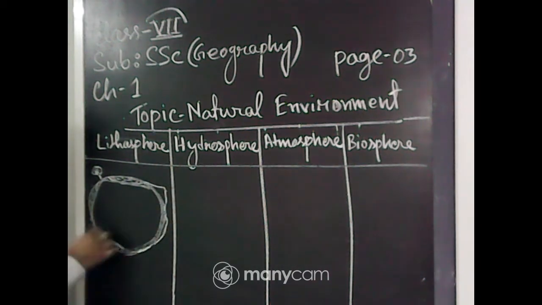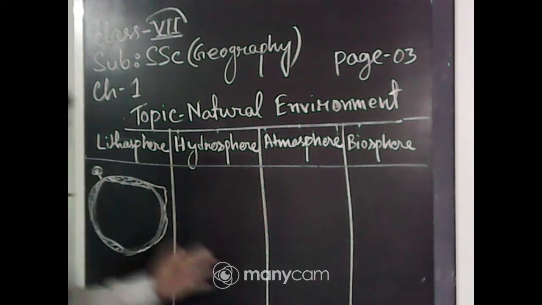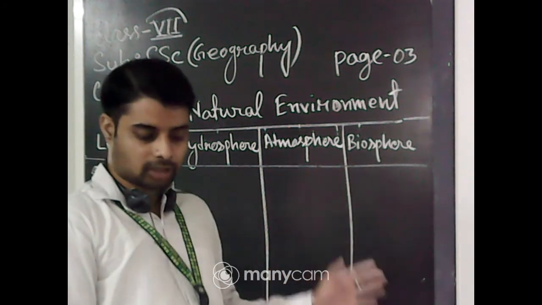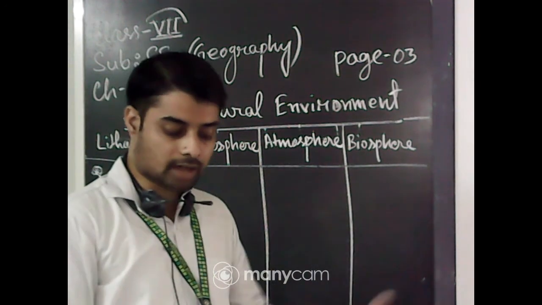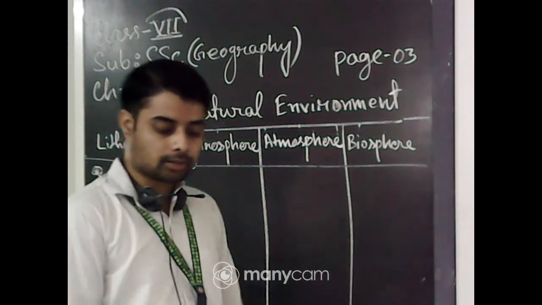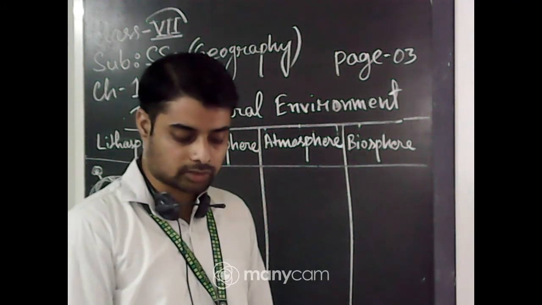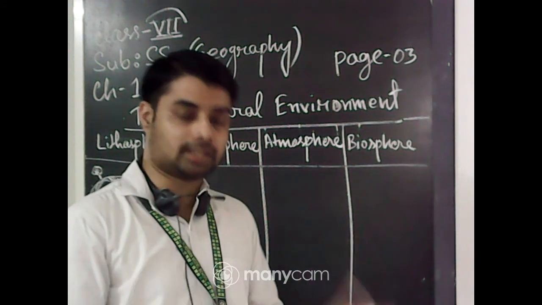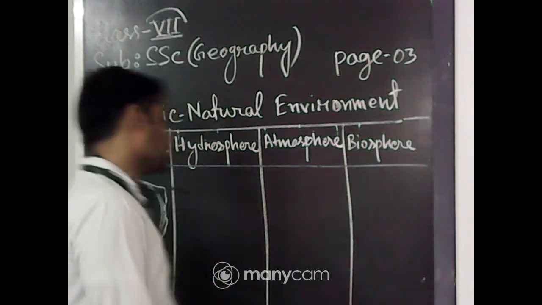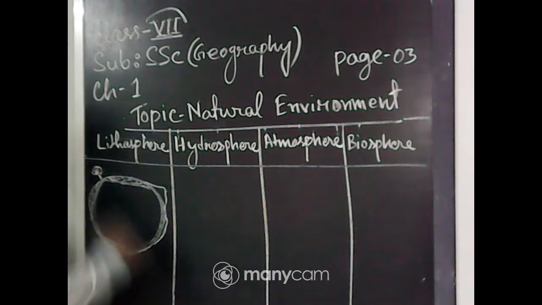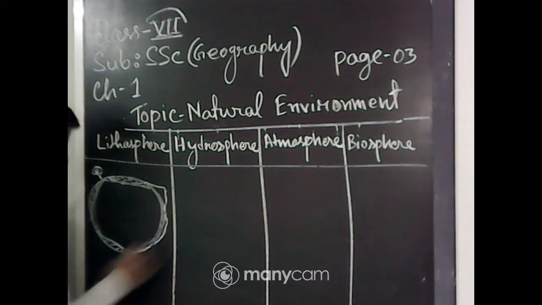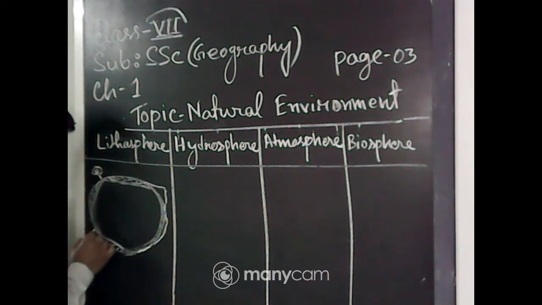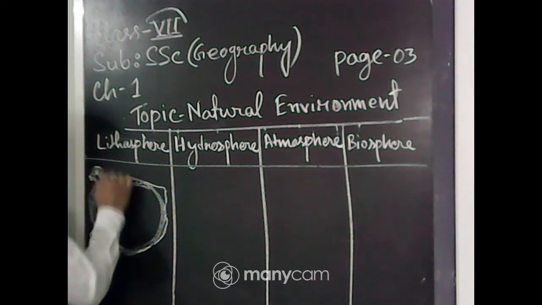The thin uppermost layer of the earth is called the lithosphere, and everything we can see around us, such as the grasslands, the forests, the mountains, the plateaus, the plains, the river valleys, as well as the cities and towns and the buildings, everything is situated on top of the lithosphere.